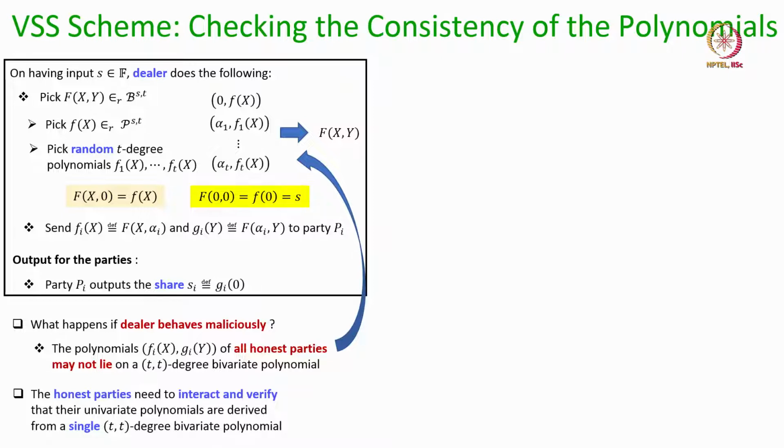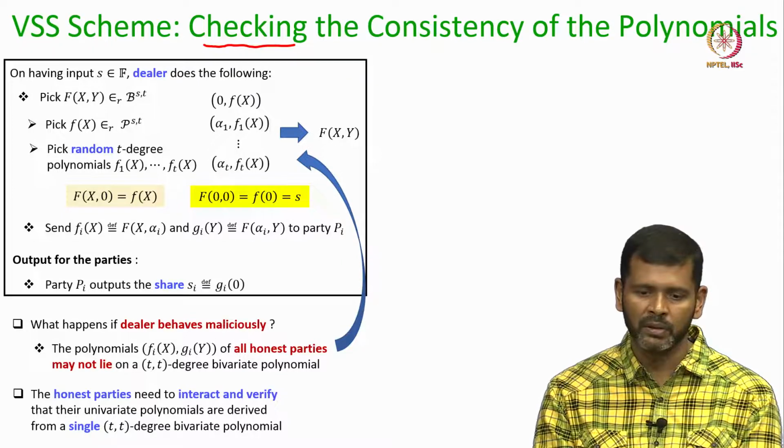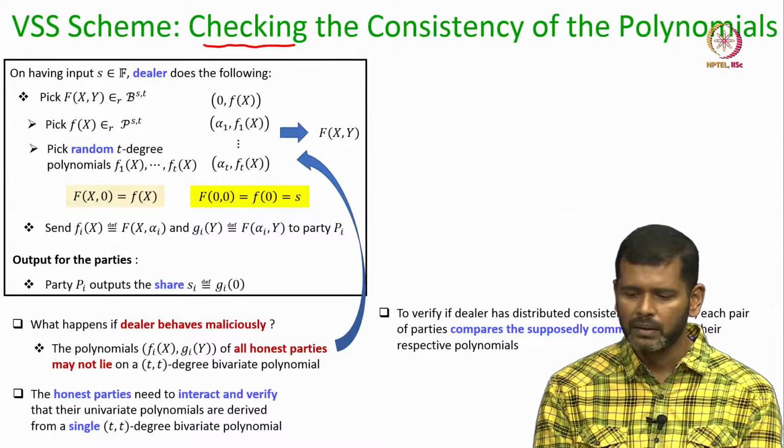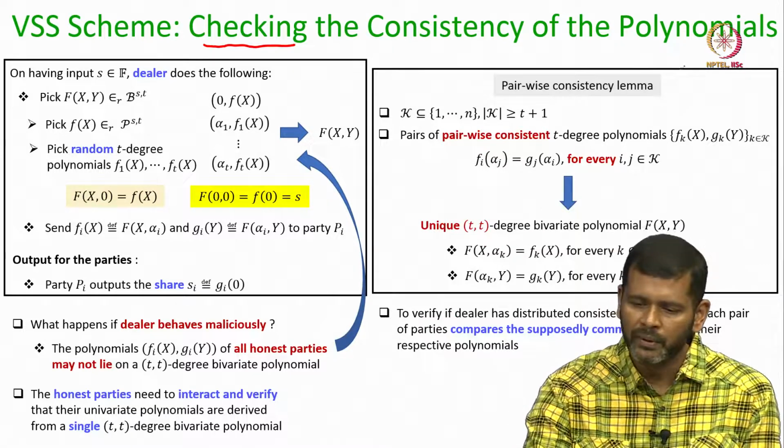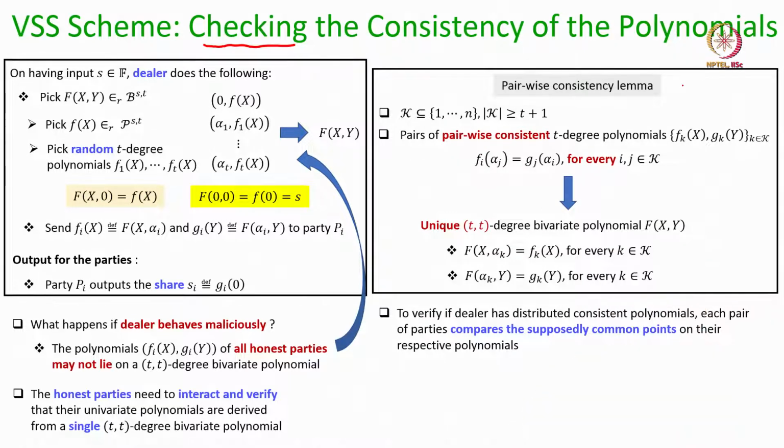So, how do we check whether a potentially corrupt dealer has distributed consistent row and column polynomials to the honest parties? To do that, we are going to invoke the pairwise consistency lemma. So, we will have some steps in the protocol which will utilize the pairwise consistency lemma. Let us quickly go through the lemma statement.